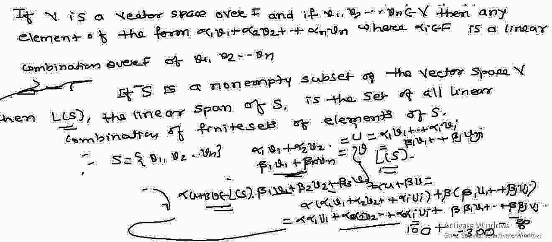Then we have computed alpha u plus beta v, which contains i plus j elements, and these i plus j elements are again finite in number, and therefore alpha u plus beta v belongs to L of S. Hence, by definition of subspace, L of S is a subspace of a vector space.